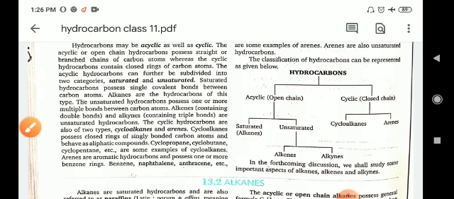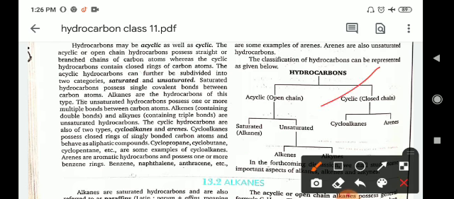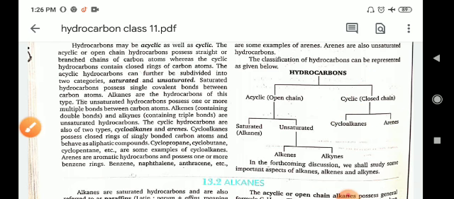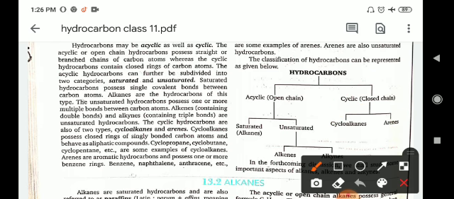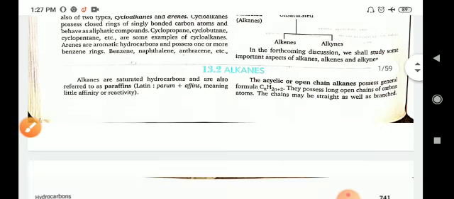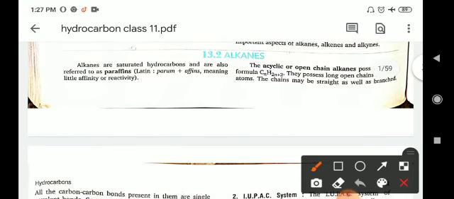In cyclic closed chain hydrocarbons, there are two types of compounds known, that are cycloalkanes and arenes. In cycloalkanes the hydrocarbons are present in cyclic form, but in arenes the hydrocarbon is present in cyclic form with alternate double and single bonds, meaning an aromatic system. Okay, so now firstly we will discuss the alkanes.